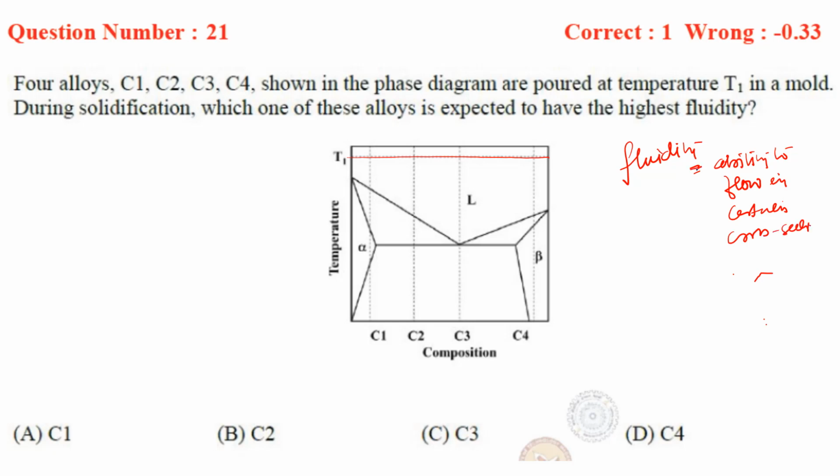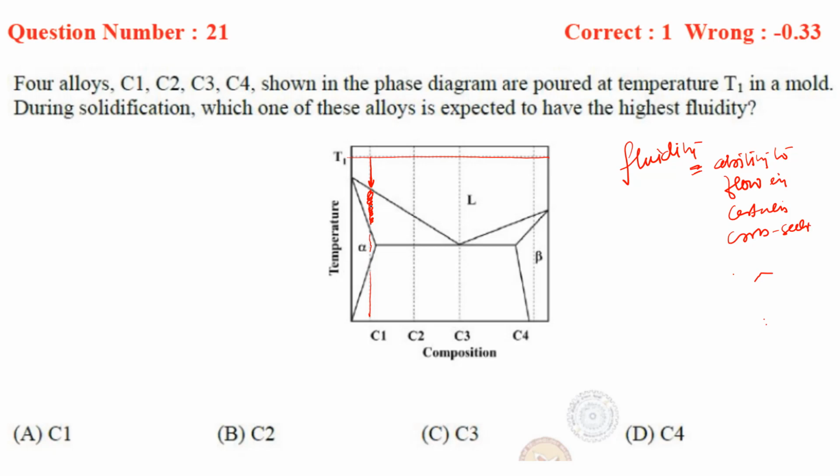A metal which has a very narrow temperature range of solidification will have more fluidity, because it will ultimately solidify at a particular temperature. So there will be no two-phase mixture, and hence its fluidity will be increased. If you see the case of C1, when it is trying to melt, there is a two-phase mixture, then single phase.